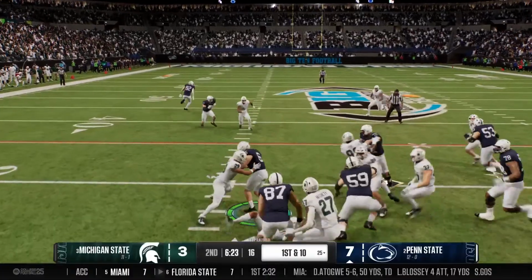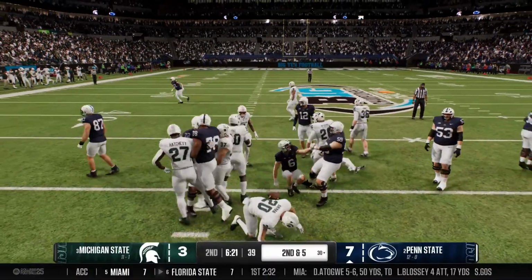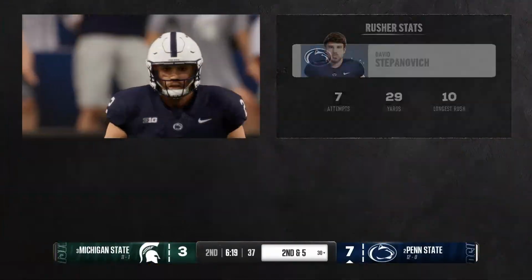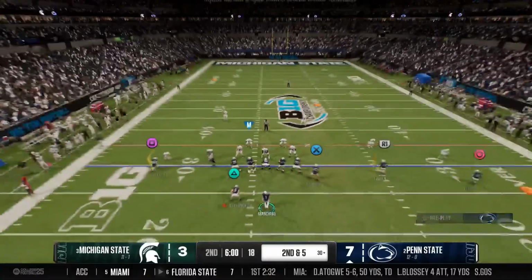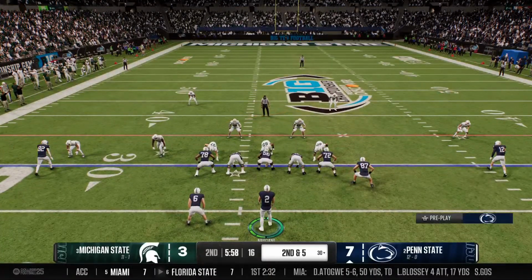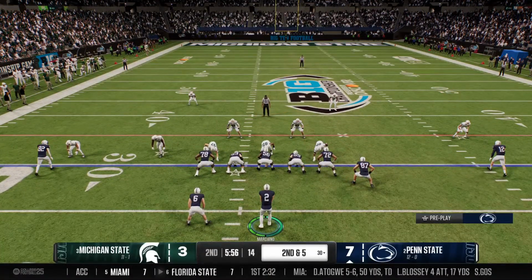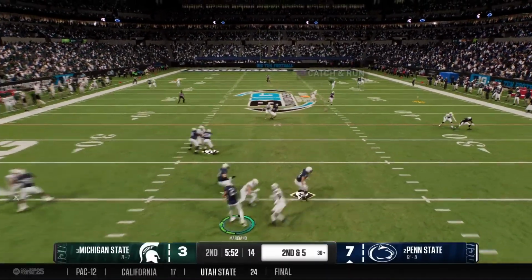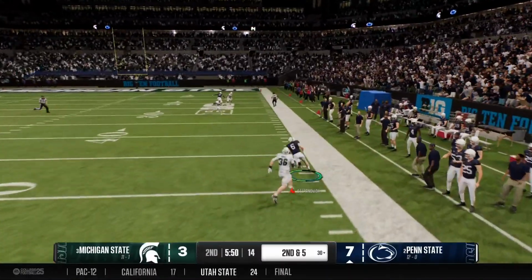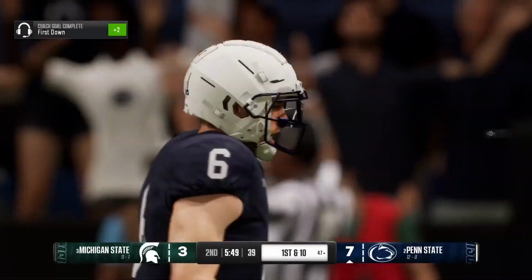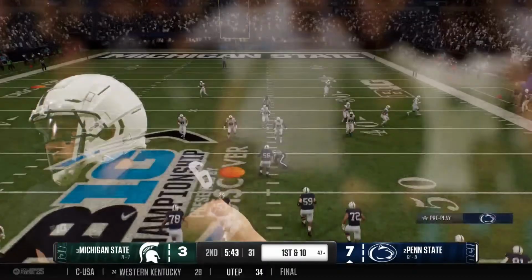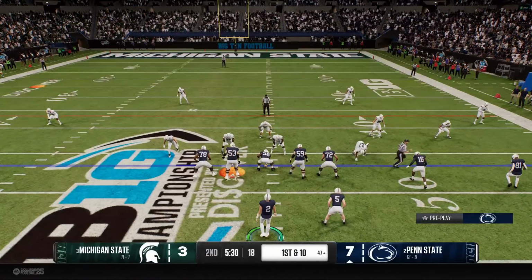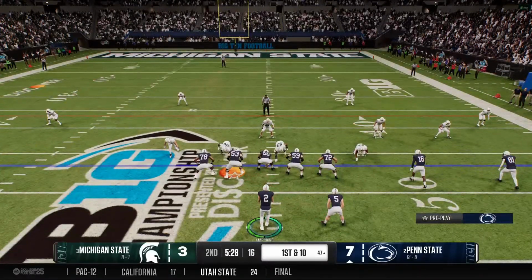Going with the old counter run here. They'll bring him down right at the 30-yard line. Second down after that run on the previous play. And the quarterback dropping back. Throws it to the right. Finds a man downfield. It's a big gain to the right. Heads out of bounds after a solid gain, more than enough to pick up a first down. Fresh set of downs. It's 1st and 10.